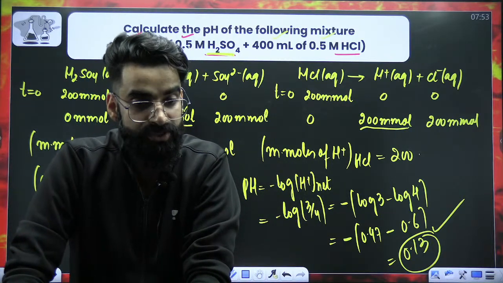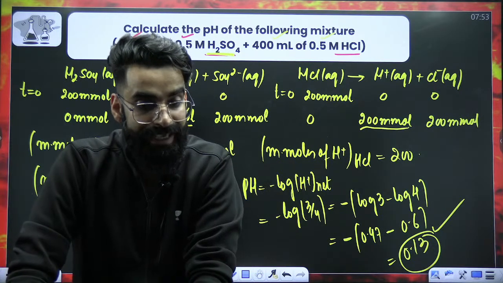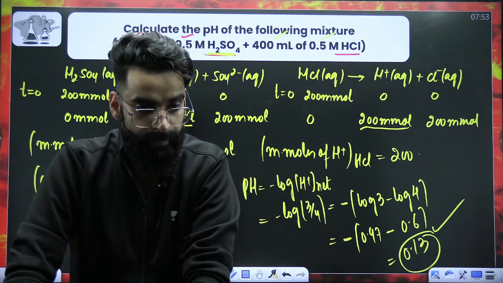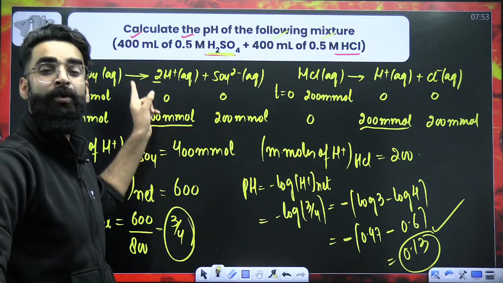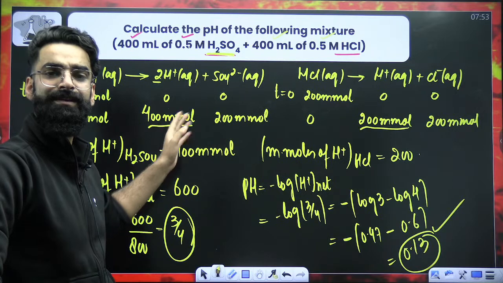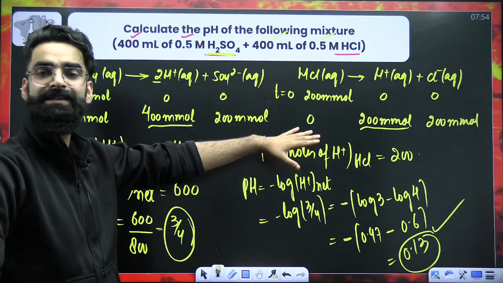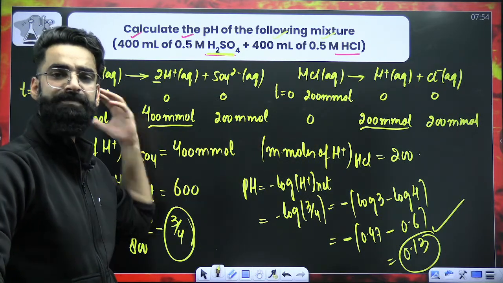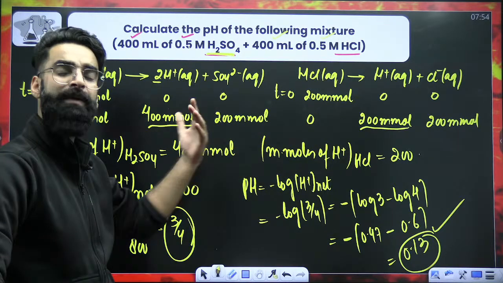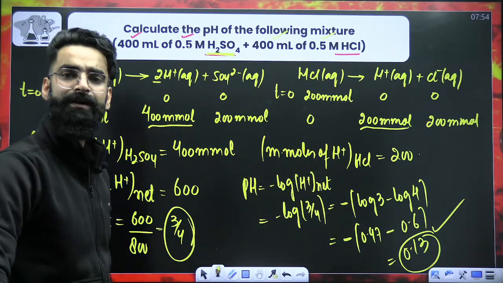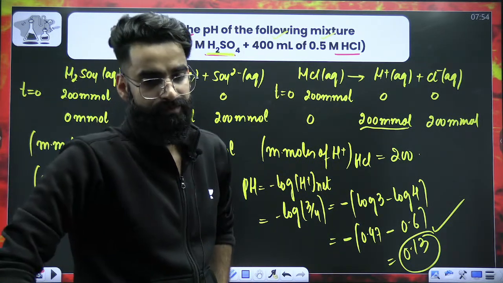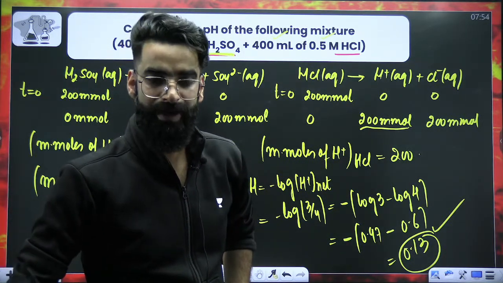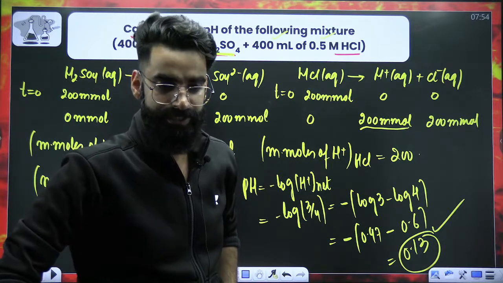I hope this sort of a question you can easily solve from now onwards. So do remember, get the millimoles of H positive from the first acid, get the millimoles of H positive from the second acid, get the total millimoles of H positive in the resulting solution, divide that by the total volume in ml, you'll be getting the net H positive ion concentration. And then you can easily get the pH of the resulting solution, minus log of net H positive ion concentration. That's all.